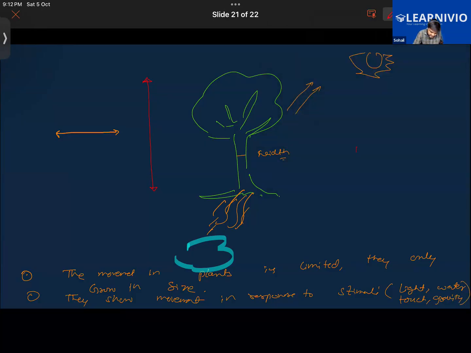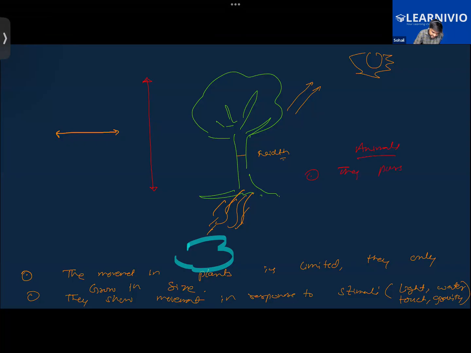But in the case of animals, first of all, write down that they possess specialized structures, like they have legs, wings, fins in the case of fishes.